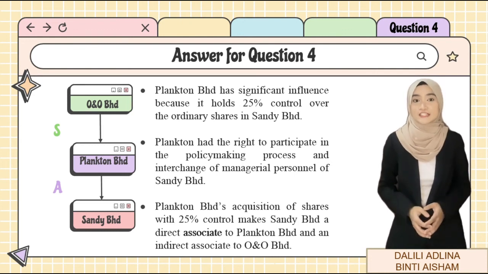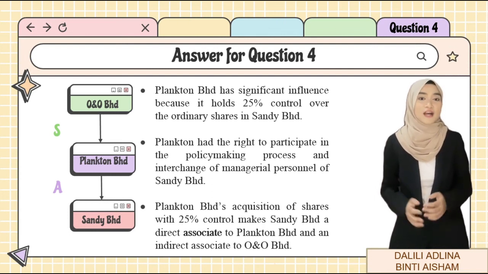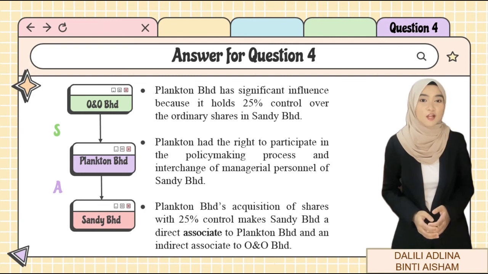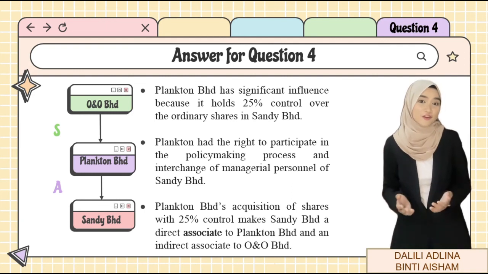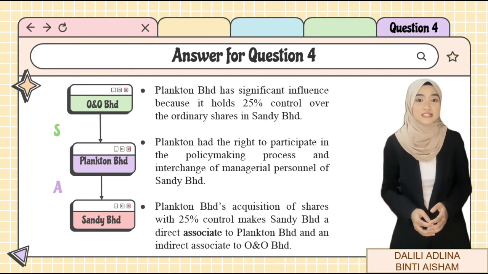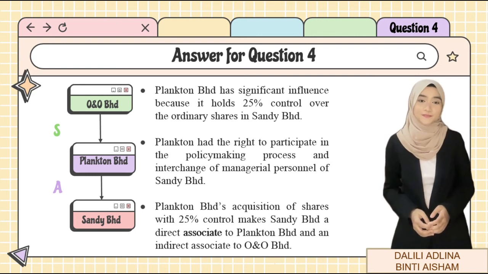To further justify the evidence of the significant influence existence, as per FAR620, Plankton Berhad had the right to participate in the policy-making process and interchange of managerial personnel of Sandy Berhad. Therefore, since there is a significant influence, it indicates that Plankton Berhad's acquisitions of shares with 25% control makes Sandy Berhad a direct associate to Plankton Berhad and an indirect associate to O&O Berhad.